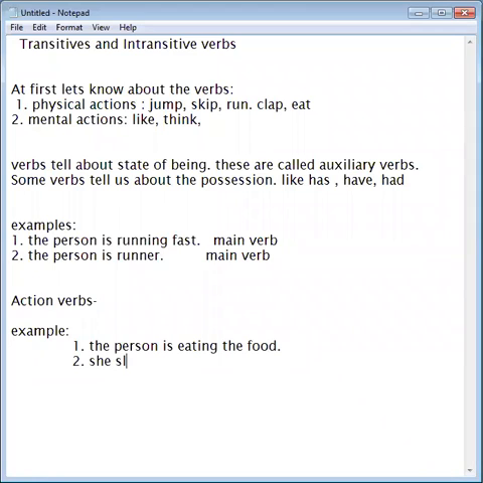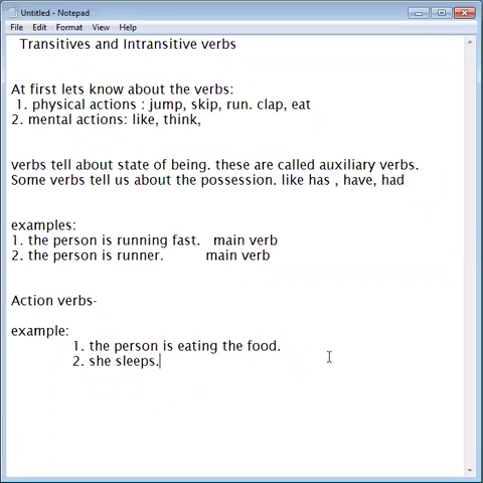She sleeps. Now here again one action is being done. There is no movement going on, and there is no object needed. So there are two types of action verbs. One action verb needs an object to be done, and one action verb does not need any object.